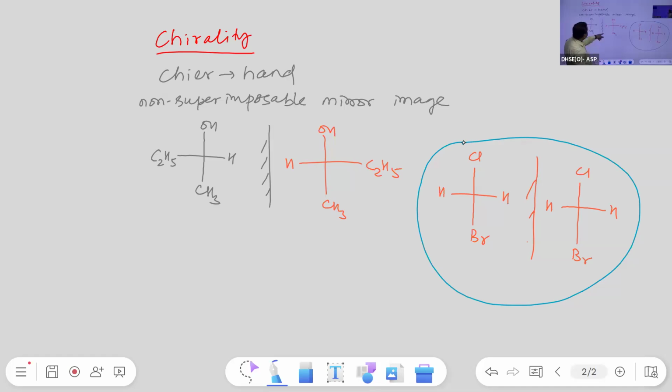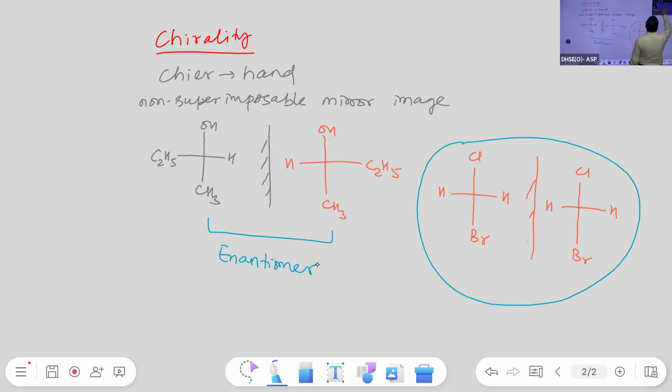Next, is that compound optically active? What is the relationship between these two compounds? Isomers or not? Yes, obviously isomers. These two compounds are isomers of each other, because they have the same molecular formula. So these isomers are known as enantiomers. So quickly note down: enantiomer.